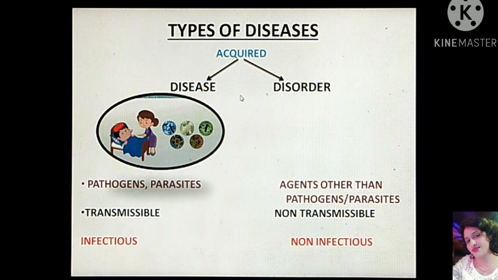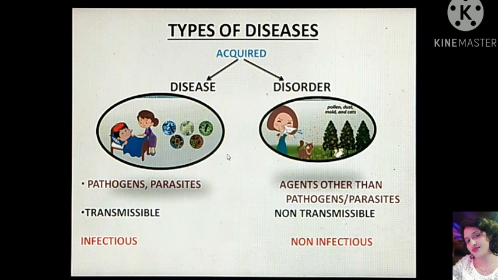Diseases are those which are caused due to infection of various pathogens and parasites, while disorders are those defects that are obtained due to agents other than pathogens or parasites. That means here there is no involvement of any pathogens or parasites.